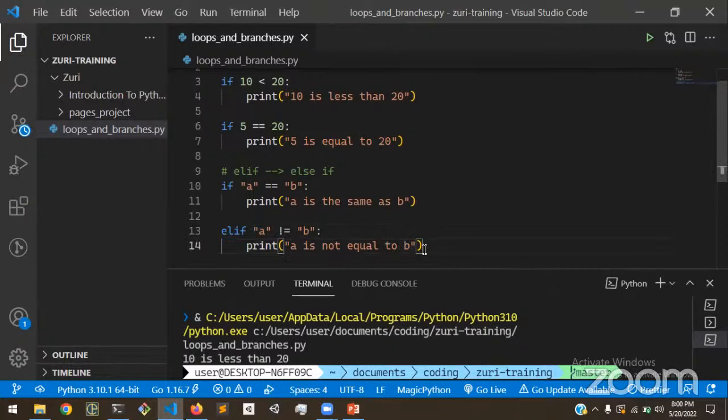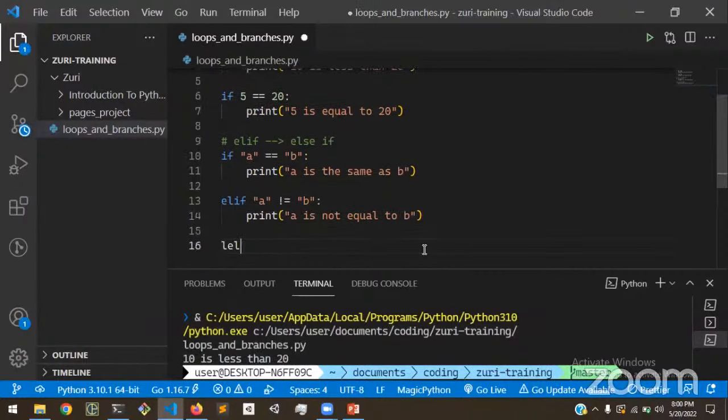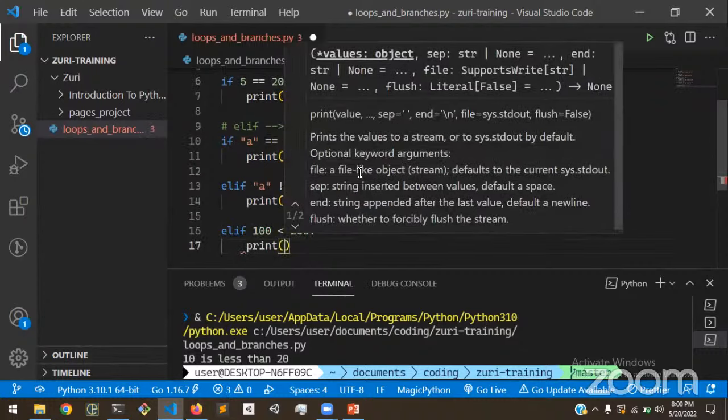Now we're going to see a very interesting property of elif, which is that only one branch of execution can actually execute. What that means is basically if this fires, any following or subsequent elif branches are not going to fire. For example, we have 100 is less than 200, which is obviously true.